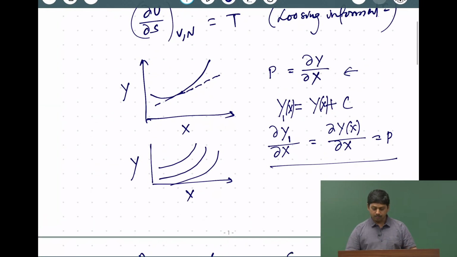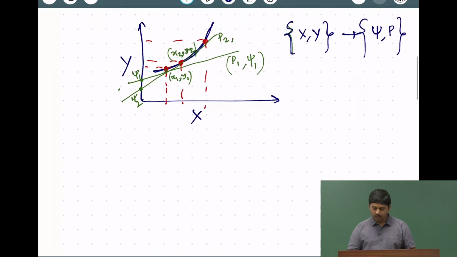As soon as we put the psi, it will no longer be the same for all possible parallel lines, because as you can see in this particular case, if I have a slope here, it will have a particular intercept, and this slope will have a different intercept. So, if we talk about only slope, they may be similar, but intercepts will be different for these parallel lines. Therefore, keeping both the slope and the intercept, we are going to map the complete information from the x y point to a psi p point.